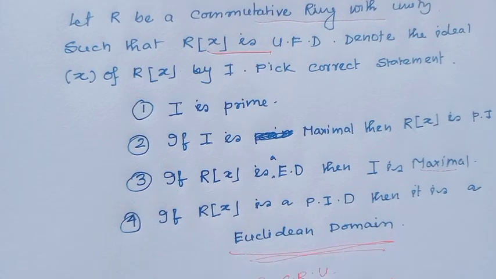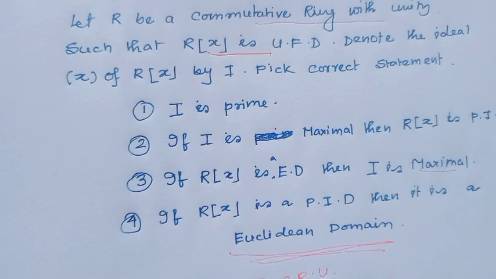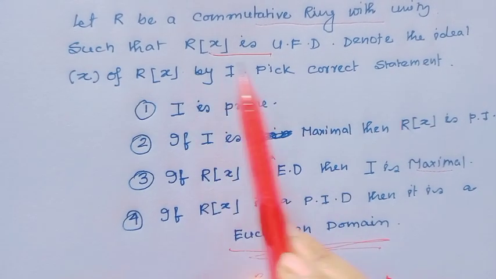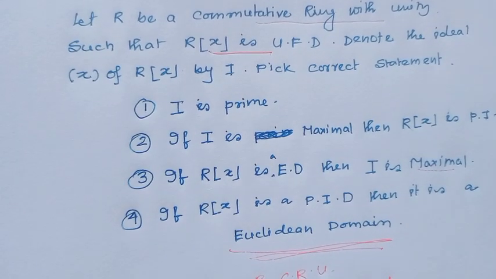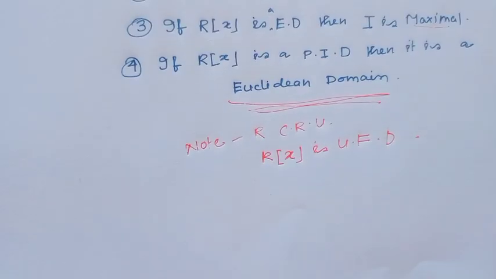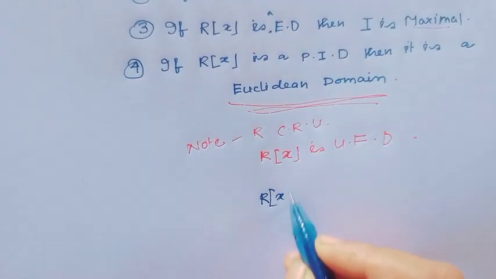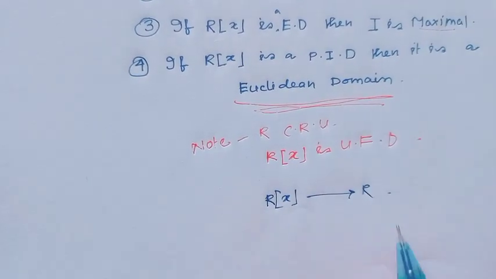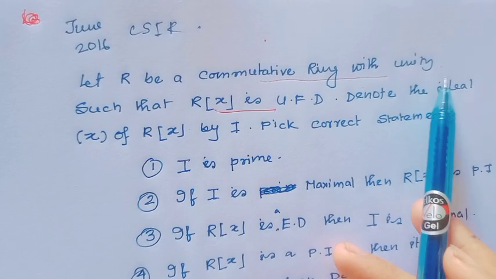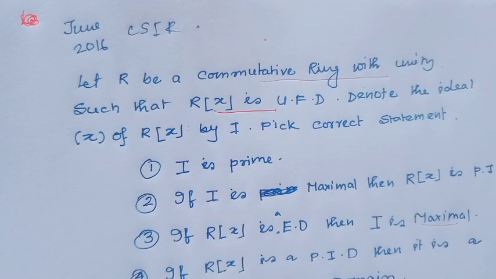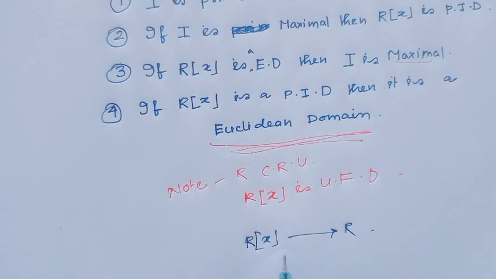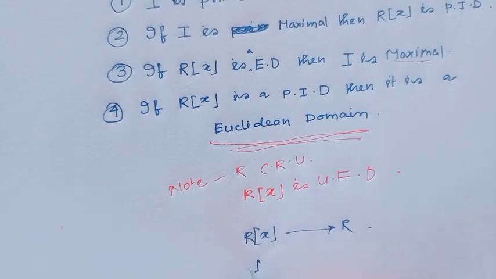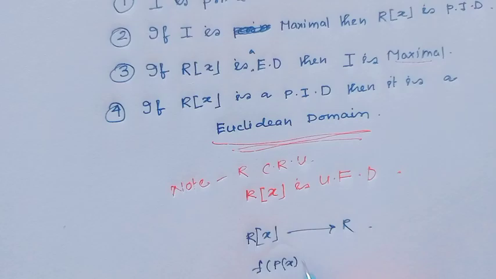Here, given R is a commutative ring with unity and R[x] is a U.F.D., and we denote the ideal generated by x in R[x]. So, consider a ring homomorphism from R[x] to R. For this ideal, consider the mapping f of p(x) equal to p(0).